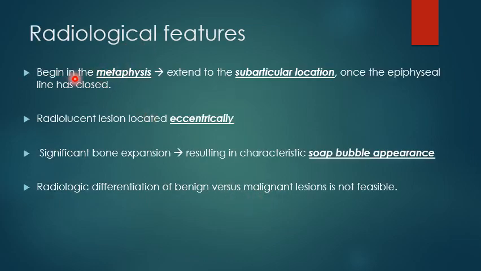Radiologically, the lesion begins in the metaphysis and extends to the subarticular location once the epiphyseal line has been closed. The radiolucent lesion, which is located eccentrically, causes significant bone expansion resulting in a characteristic soap bubble appearance. However, radiological differentiation of benign versus malignant version of these tumors is not feasible.